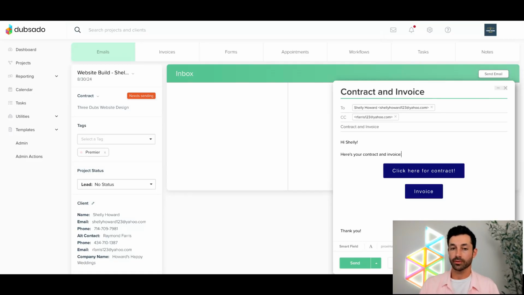We went all the way through generating that contract, customizing the contract, customizing some package templates, customizing an invoice, going ahead and sending out that contract and invoice to get you going here in Dubsado. Any questions, folks? I'll give you just a moment to think about your questions.